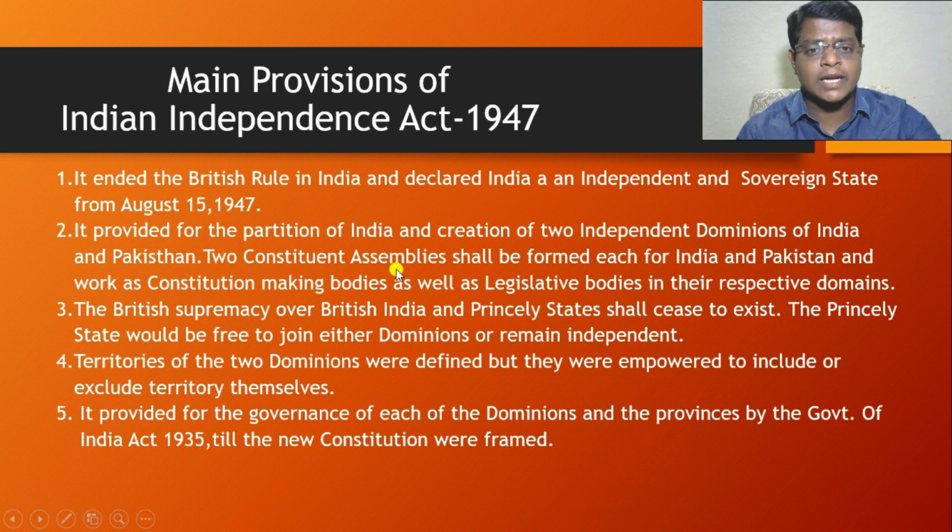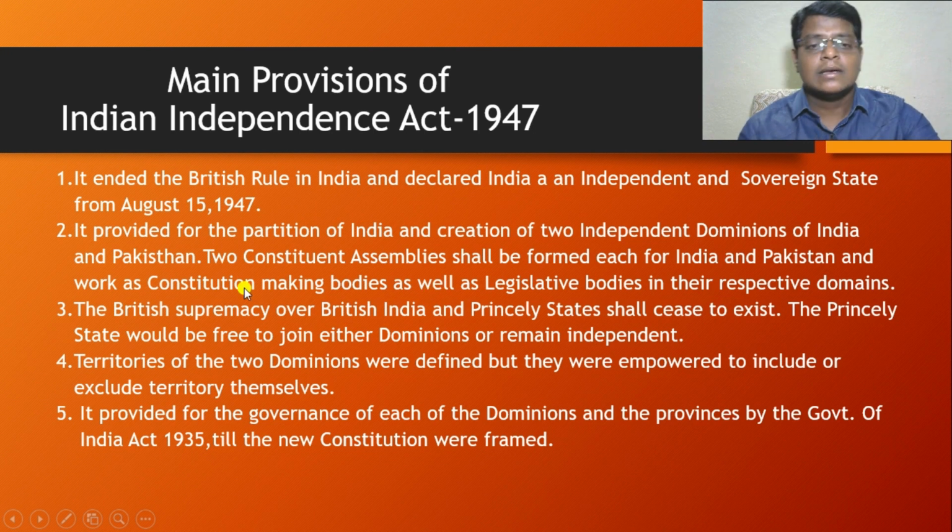Two constituent assemblies shall be formed, one each for India and Pakistan, and work as constitution making bodies as well as legislative bodies in their respective dominions.